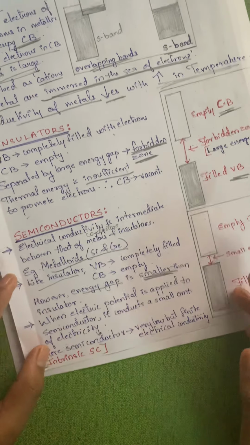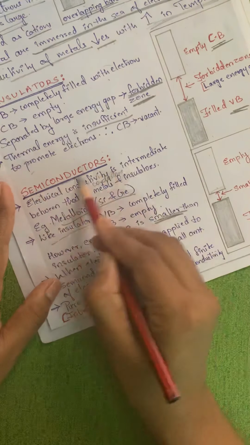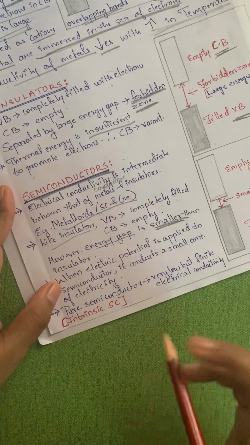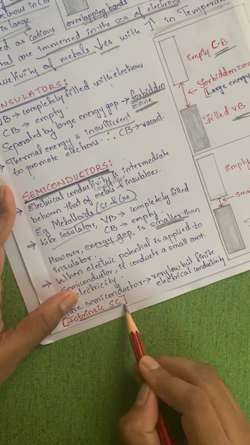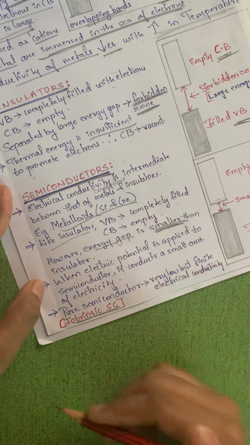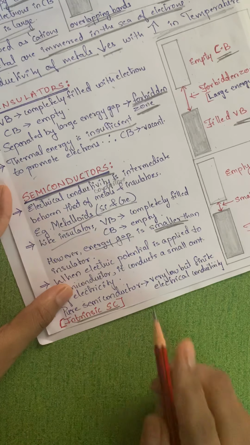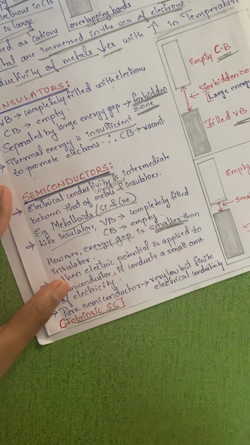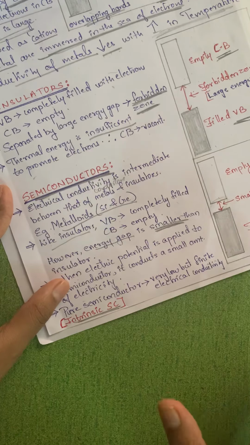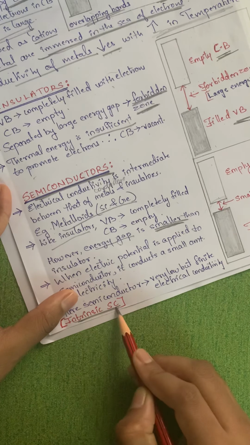Now we have to understand there are two types of semiconductors: intrinsic semiconductors and extrinsic semiconductors. We will learn that in detail. A pure semiconductor without any impurity is called an intrinsic semiconductor.